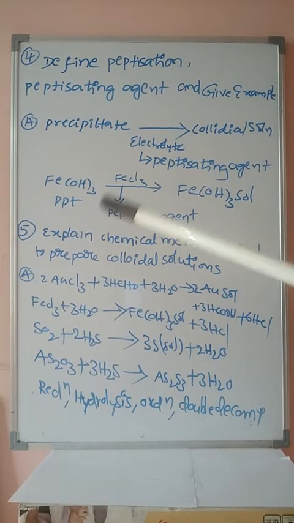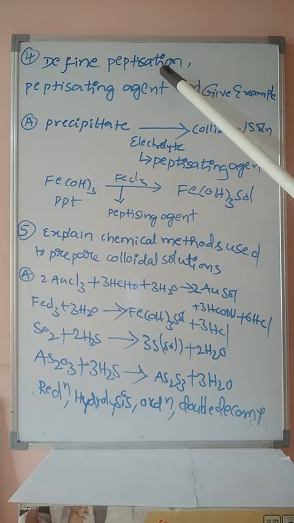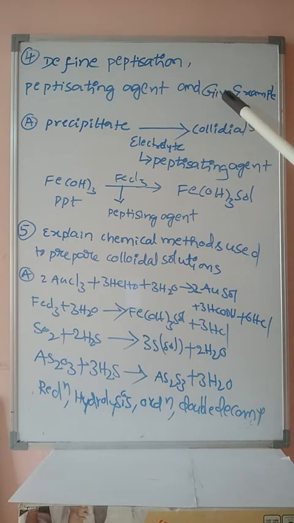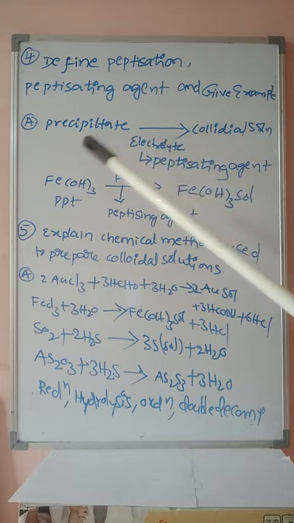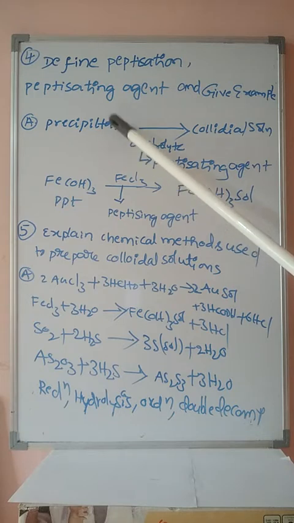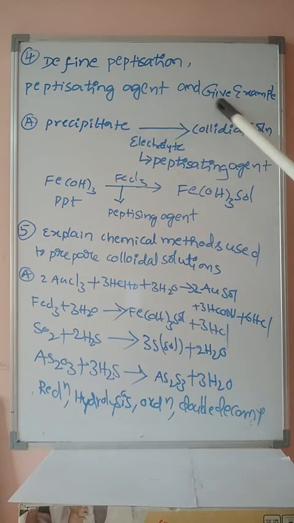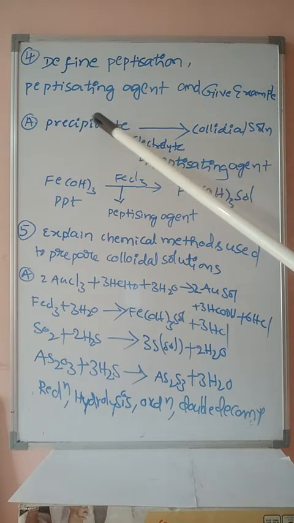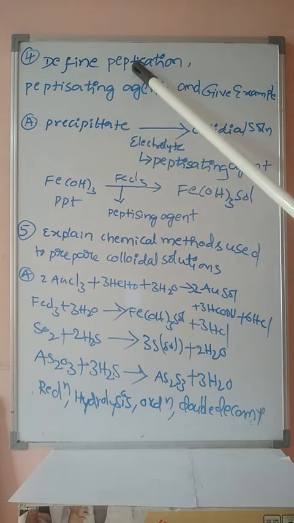Okay students. Next one, fourth question. Define peptidizing agent and give an example. Okay students, write the definition: the phenomenon of conversion of freshly prepared precipitate into colloidal solution by the addition of an electrolyte which has a common ion with that of the freshly prepared precipitate is known as peptidization.